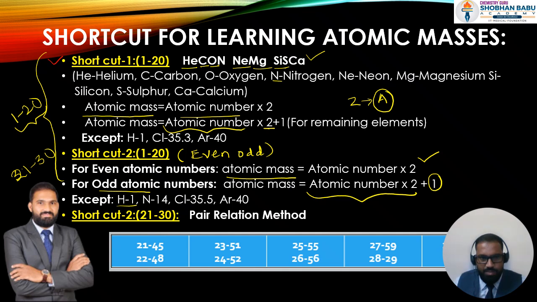Hydrogen, its mass is 1. Nitrogen, though it is an odd number, follows the even method. Chlorine has a mass of 35.5 and argon has 40.